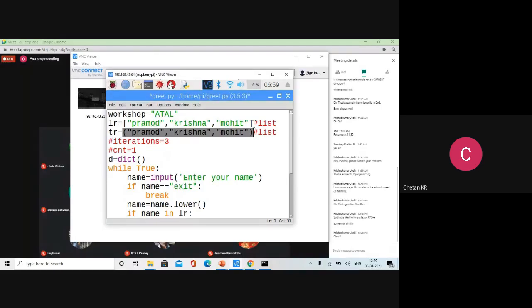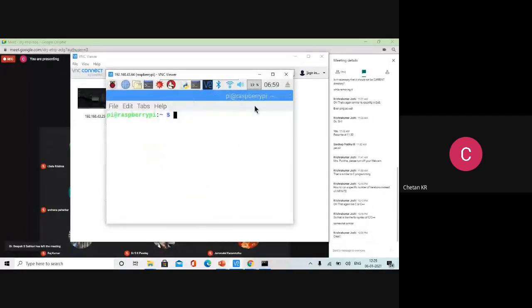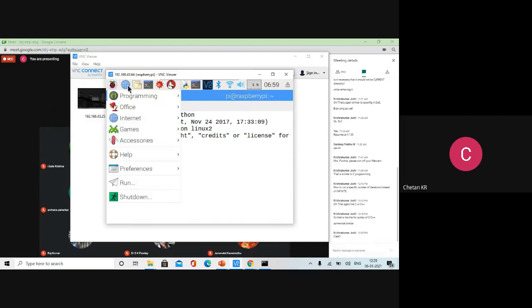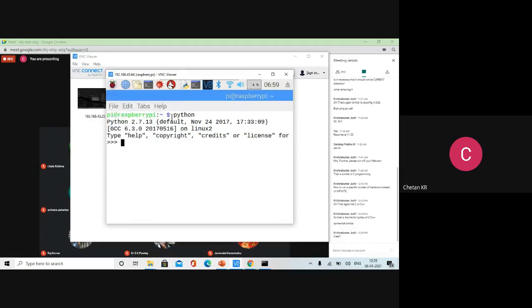I will demonstrate one small program for mutability itself. Even a program is not required. I can even demonstrate in the shell itself. So can I run Python directly here? Yes, it is possible, but it will go to the old shell 2.7. No problem. The list and tuple features are the same. This is another way of starting Python. I need not go to the start symbol. I can do it here itself. Just type Python.